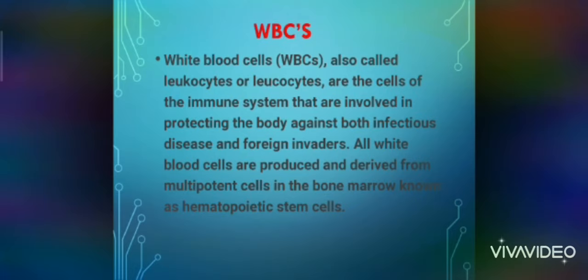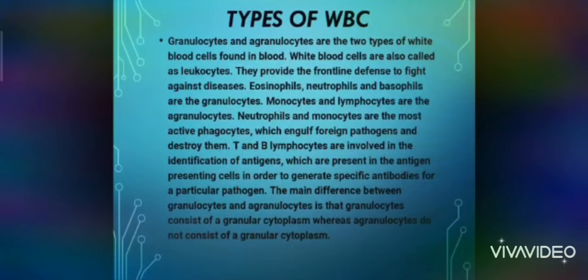Now, what are the types of WBC? Granulocytes and agranulocytes are the two types of white blood cells found in blood. White blood cells are also called leukocytes. They provide the frontline defense to fight against disease. Eosinophils, neutrophils, and basophils, these three are granulocytes. Monocytes and lymphocytes are the agranulocytes. Neutrophils and monocytes are the most active phagocytes, which engulf foreign pathogens and destroy them.